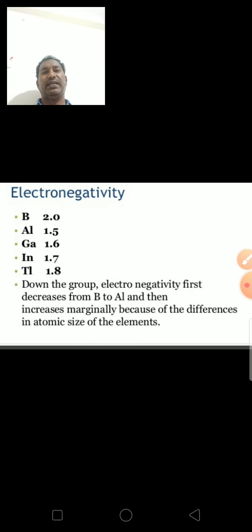Next, ionization enthalpy values do not decrease smoothly down the group. Next, electronegativity. Generally electronegativity decreases from top to bottom. Here down the group, electronegativity first decreases from boron to aluminum, then increases marginally, because of the difference in atomic size of the elements. Okay, so thank you.